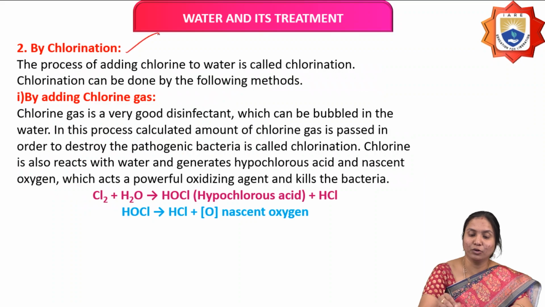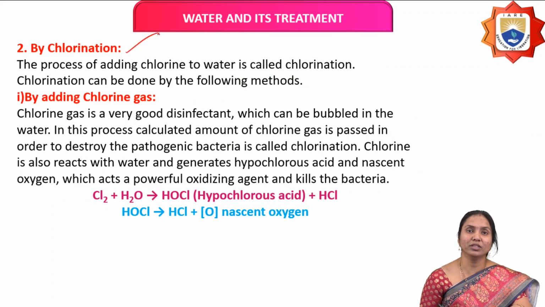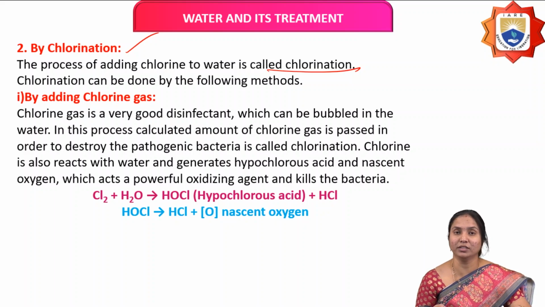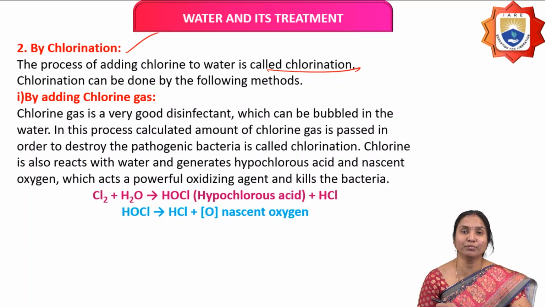And next one is chlorination. The process of adding chlorine to water is called chlorination. Here we add chlorine in different forms: chlorine gas, chloramine combination, or bleaching powder combination.